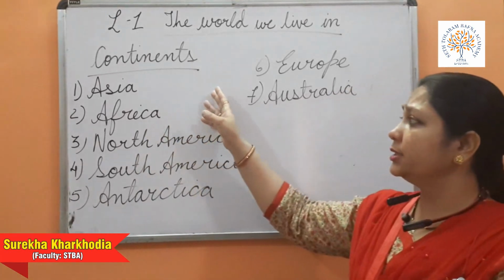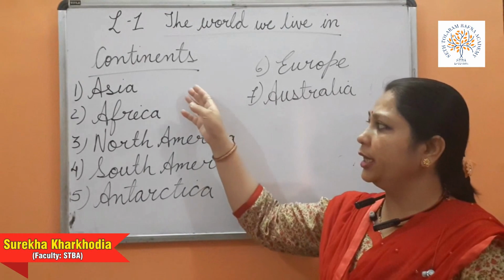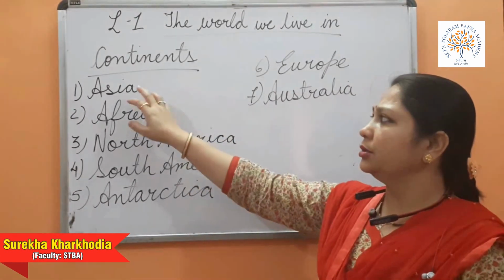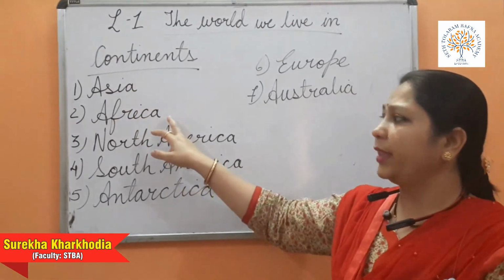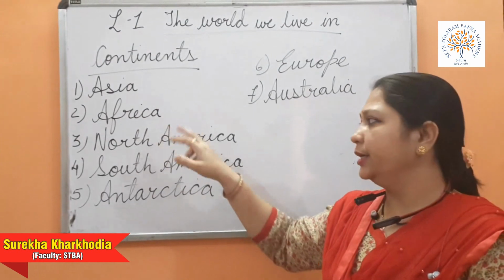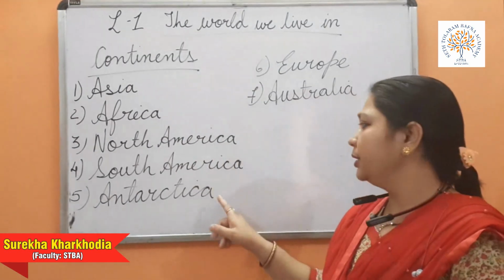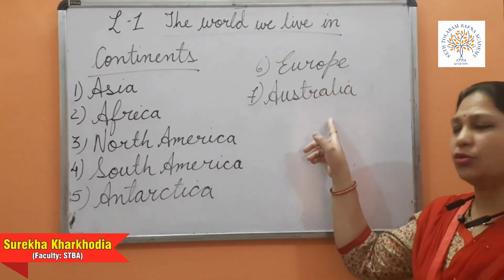Children, here you can see there are 7 continents on this earth. I have written this according to the areas. Asia is the largest landmass, then Africa is the second, then third is North America, then South America is there, Antarctica is there, then Europe, and the last one is Australia.